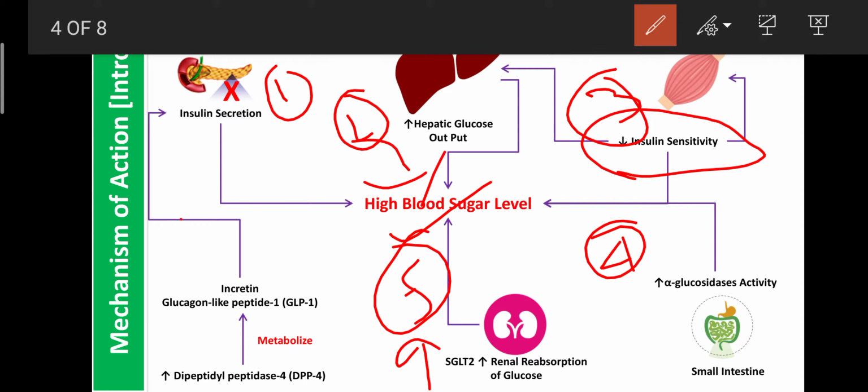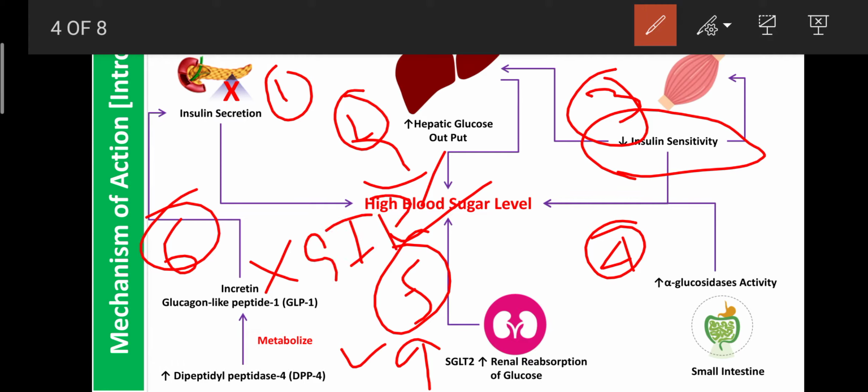And the last reason for increased blood sugar level is increased activity of DPP4, that is dipeptidyl peptidase 4 enzyme. If its activity increases, this enzyme mainly metabolizes incretin derivatives like glucagon like peptide 1 as well as GIP, the gastric inhibitory peptide.